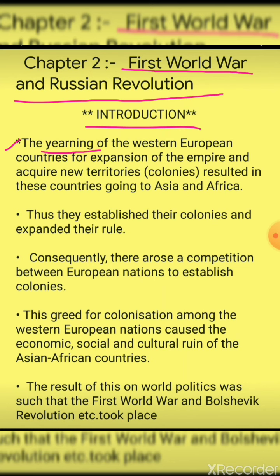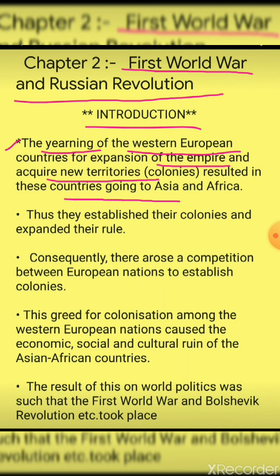Now the Western European countries had a desire to expand their empire, and that desire led them to acquire new territories, and that resulted in their going to Asia and Africa.